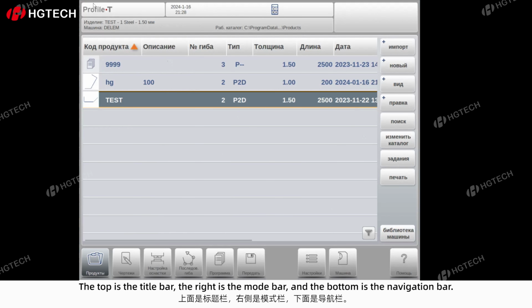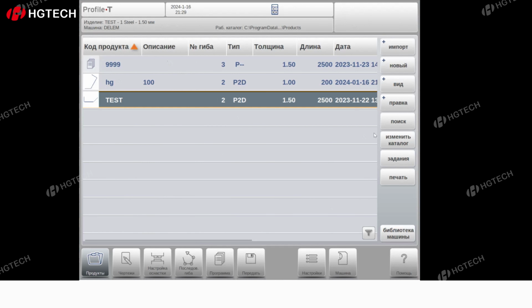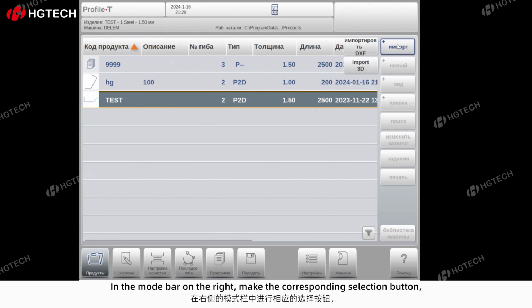The top is the title bar, the right is the mode bar, and the bottom is the navigation bar. The first step in programming is to go to this interface. In the mode bar on the right, make the corresponding selection button.